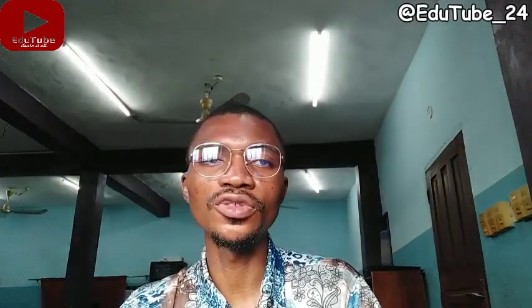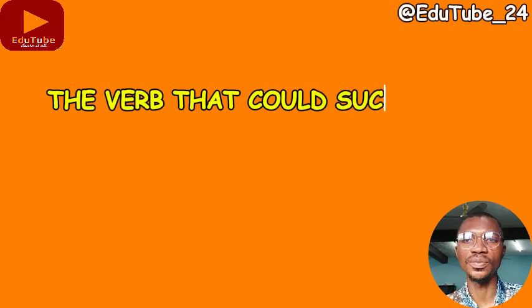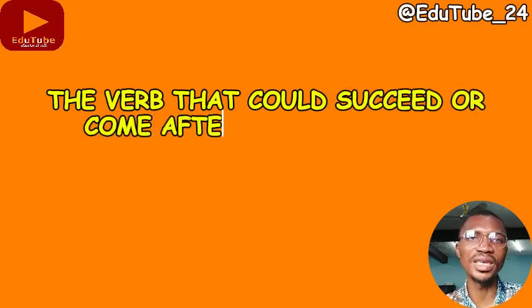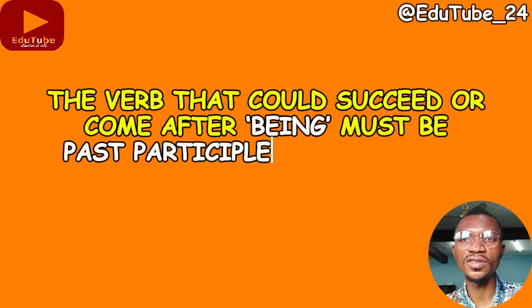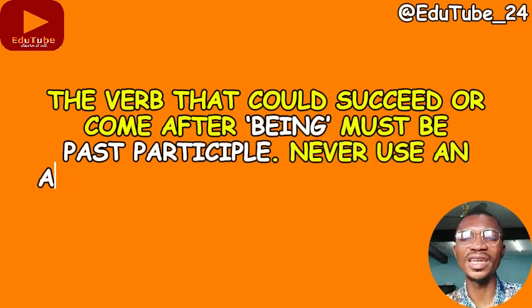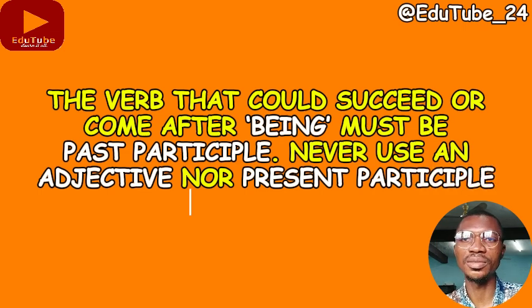Welcome back. So in our previous lesson, we stopped at commandment number 8. So today we are introducing two more commandments, which are commandment 9 and commandment 10. Now what does commandment 9 say? Commandment 9 says that the verb that could succeed or come after being must be past participle, and it further says that you should never use an adjective nor present participle after being.